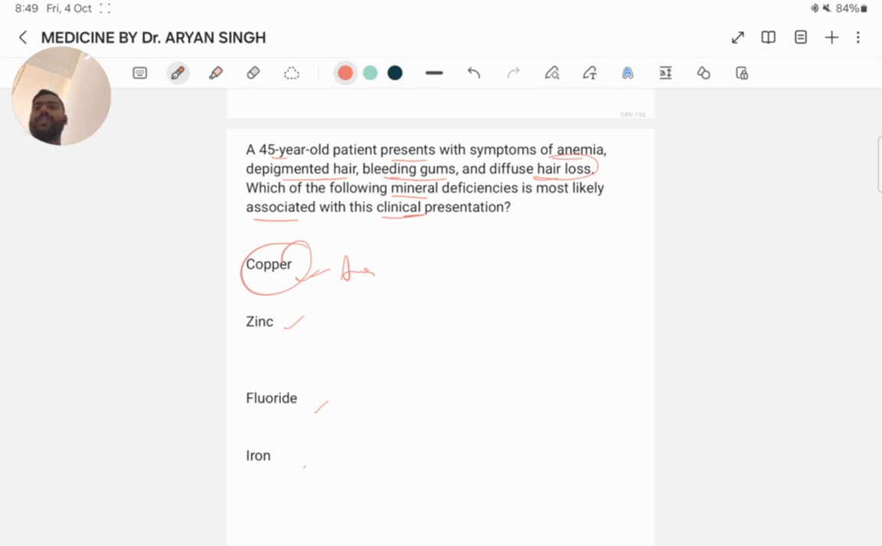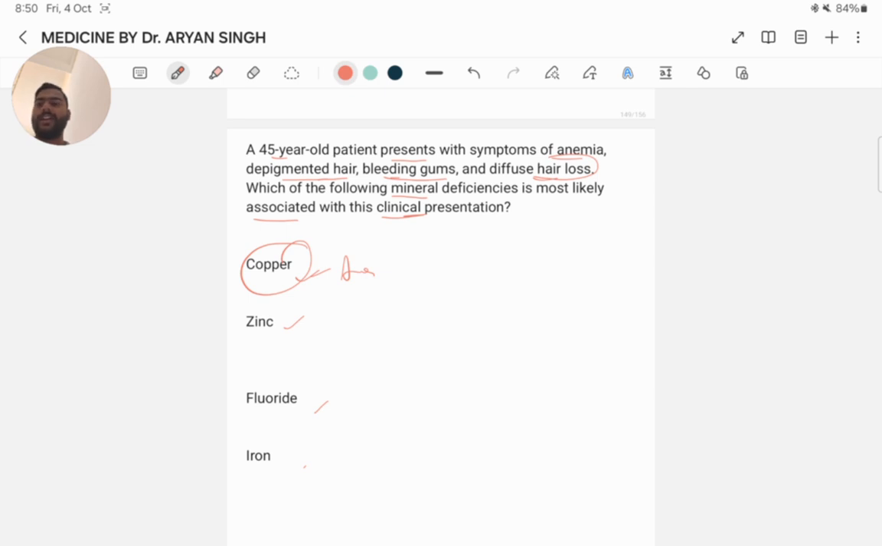Copper is a vital trace mineral that plays a significant role in various physiological processes including iron metabolism, melanin production, connective tissue formation, and the functioning of the immune system. In anemia, the copper deficiency is due to impaired iron metabolism leading to iron deficiency anemia. Depigmentation is a result of decreased melanin production, as copper is a cofactor for the enzyme tyrosinase, which is essential in melanin synthesis.